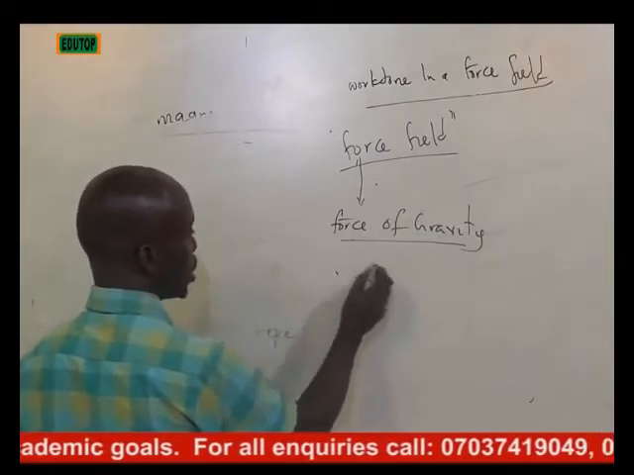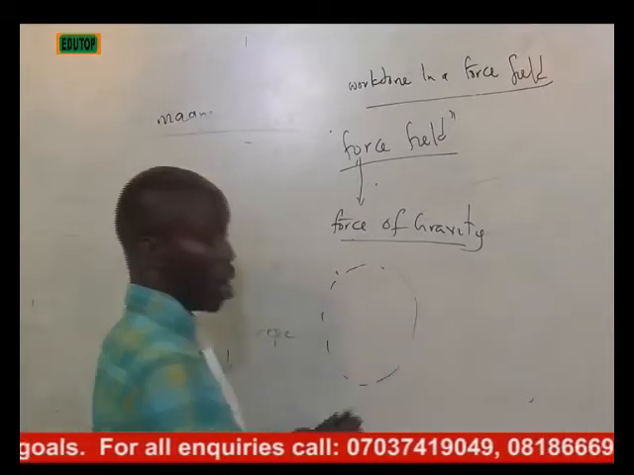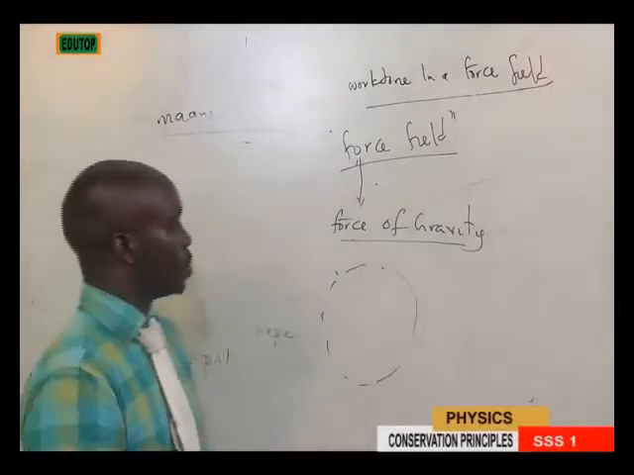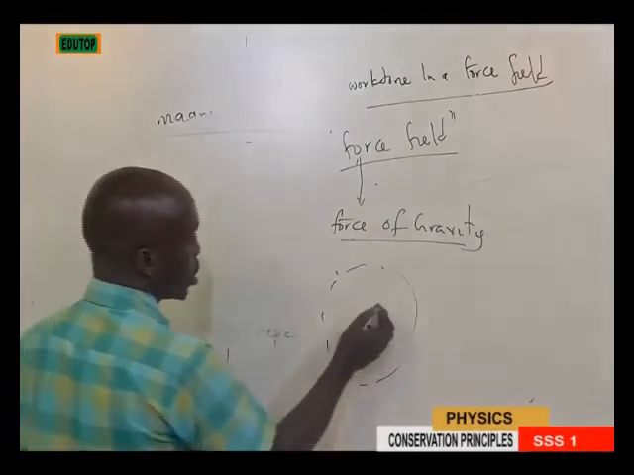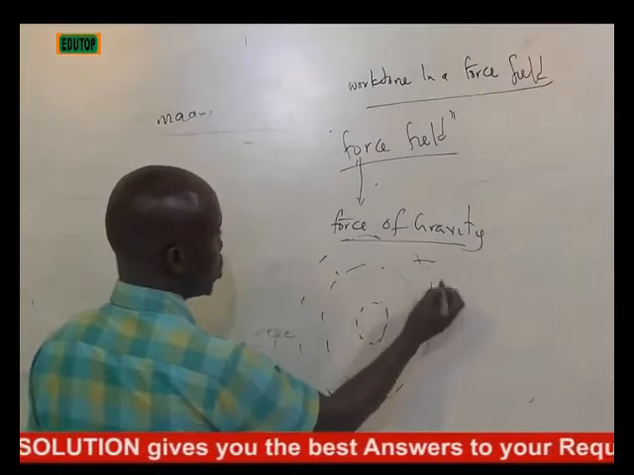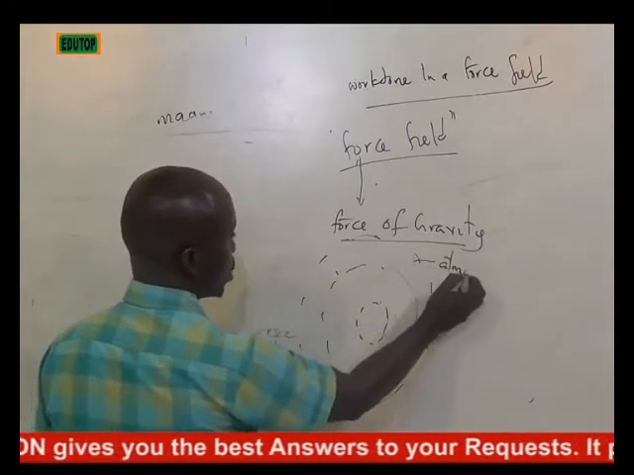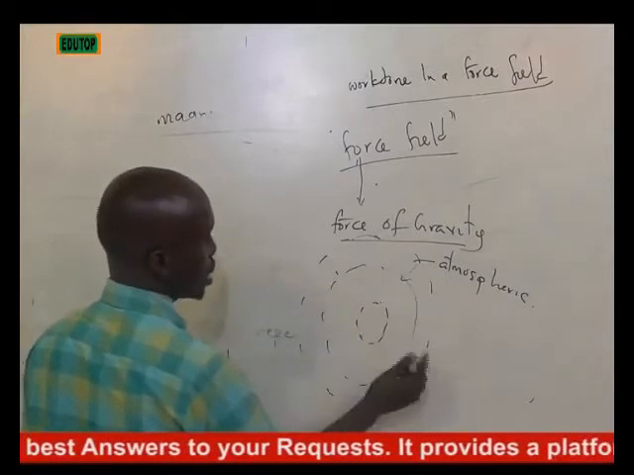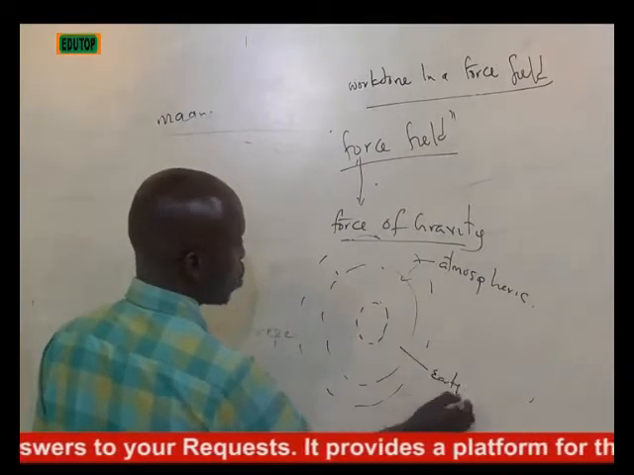On planet Earth, this is planet Earth. For as long as you are on planet Earth, whatever goes up must come down. Why? We don't know, but the planet Earth, as you have seen it, has different regions. There's what we call atmosphere. So this first atmospheric region that is closer to this planet Earth is what we call atmosphere.